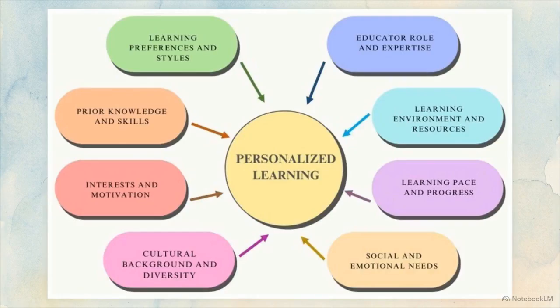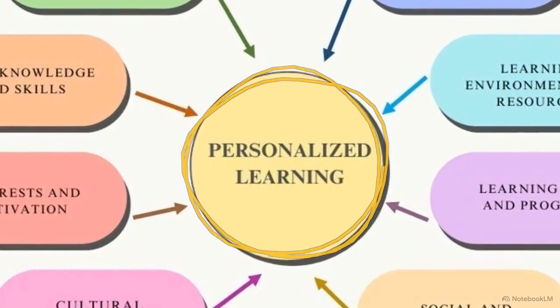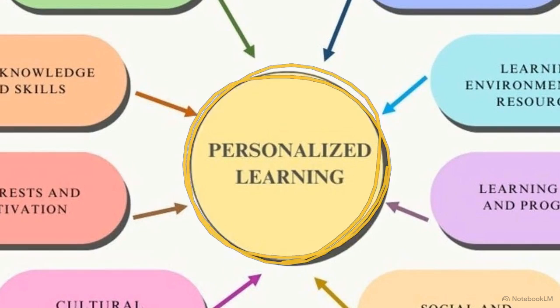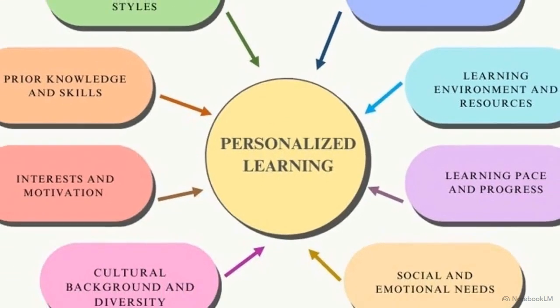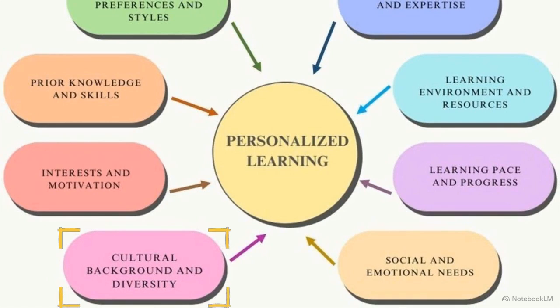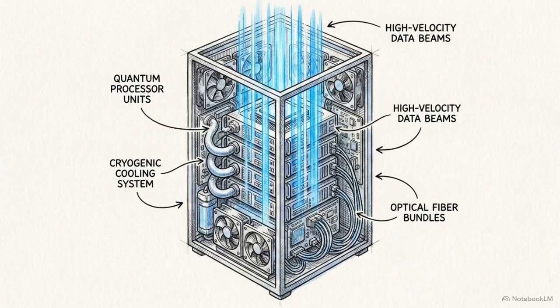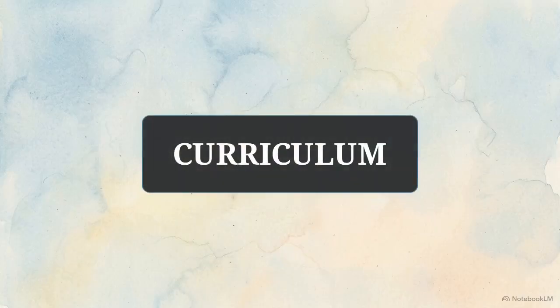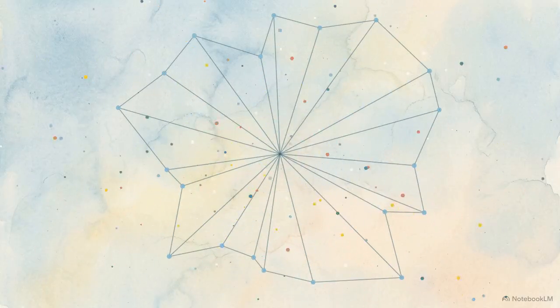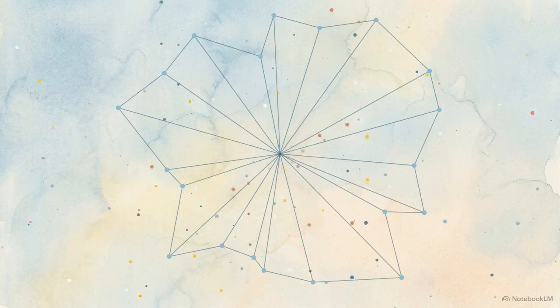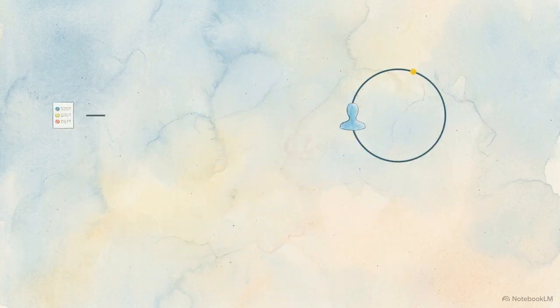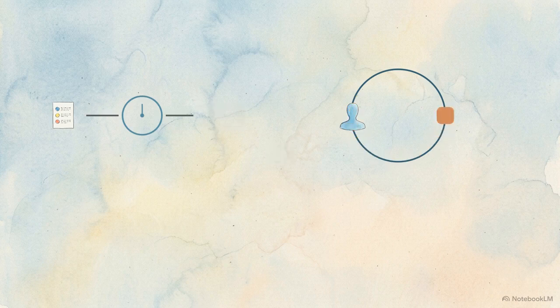This diagram illustrates how generative AI bypasses that physical limit. The central personalized learning hub processes 8 disparate data streams simultaneously. By actively weighing non-academic inputs like cultural background alongside social and emotional needs, the system dynamically routes content for every specific student. True personalization depends entirely on high-velocity data ingestion. While curriculum design is important, the success of this model rests on the system's ability to act upon thousands of micrometrics in real time.